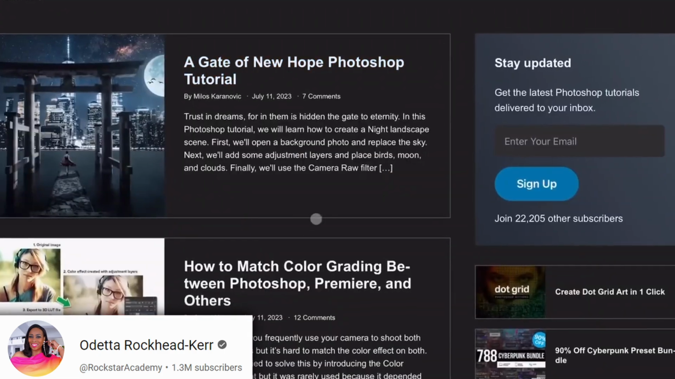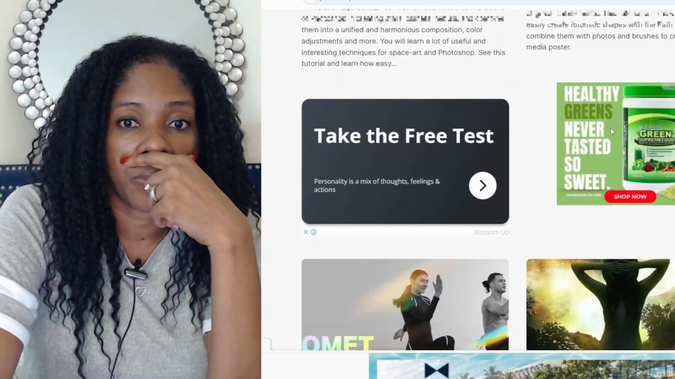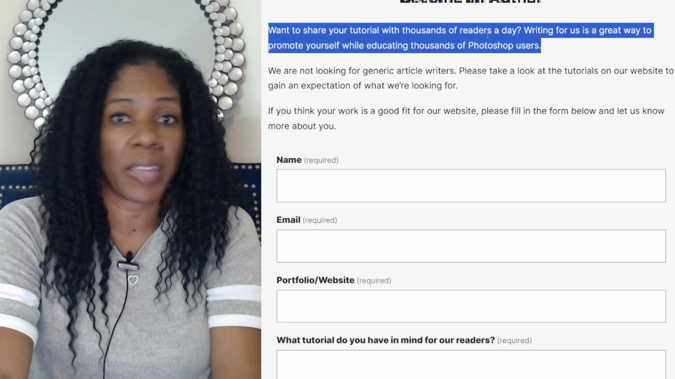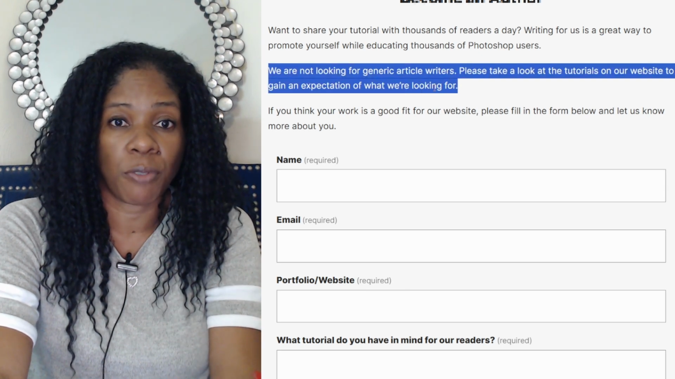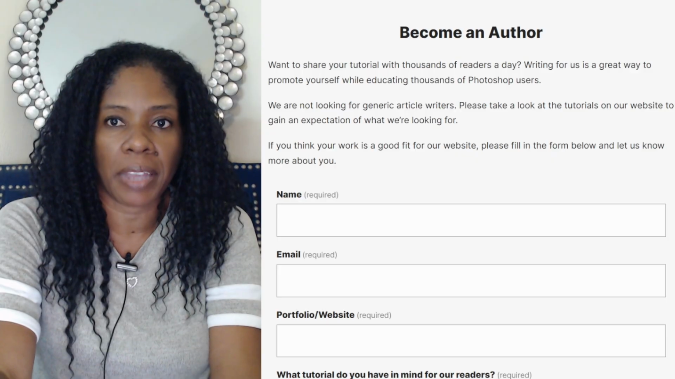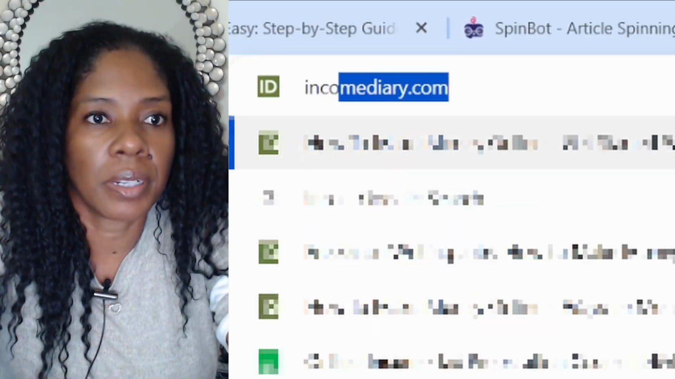Photoshop tutorials and techniques. Okay, Photoshop tutorials. How much are they gonna pay and what kind of articles are they looking for? Okay, where do I see the Write for Me feature? It is Write for Us. There it is. So that is if I am a Photoshop user and I want to educate Photoshop users, I would use that. So that does not apply to me because I don't know a thing about Photoshop. Goodbye. Income Diary will pay $50 to $200 per accepted article.